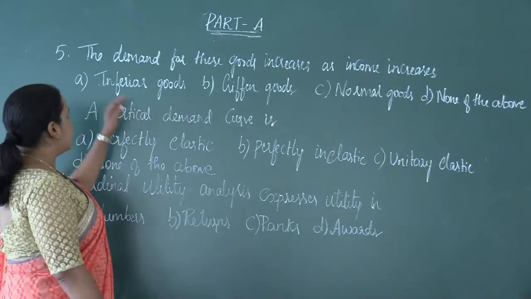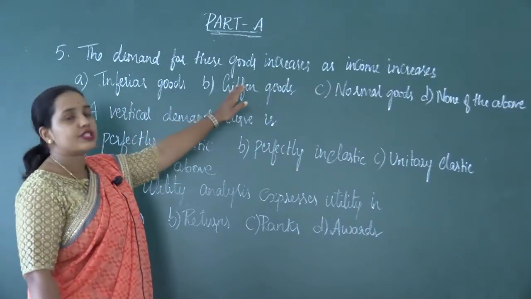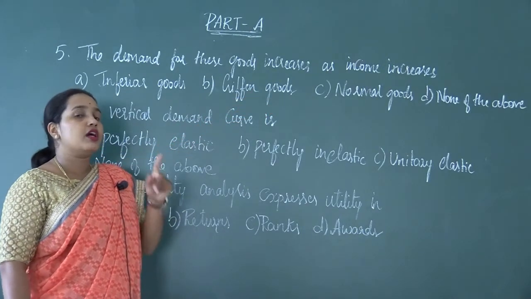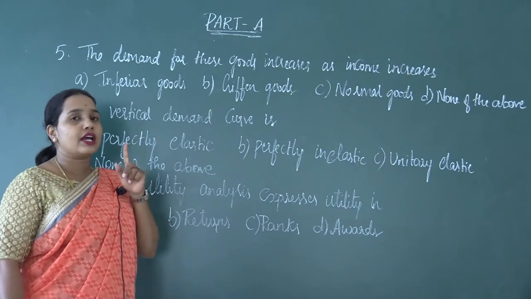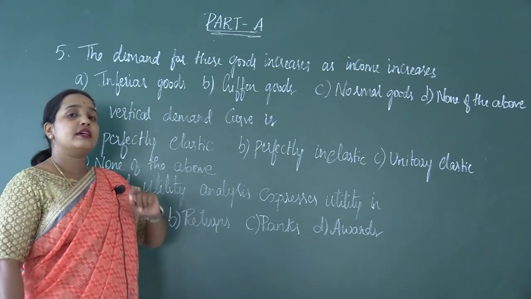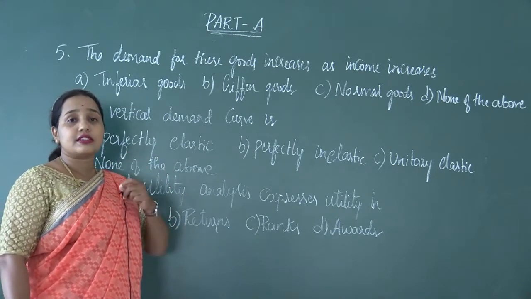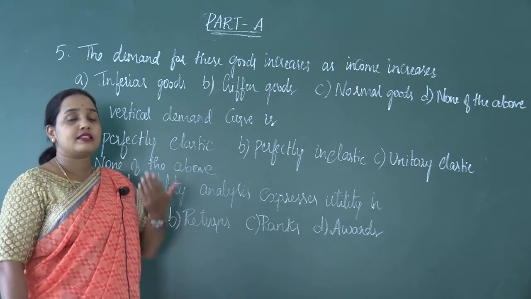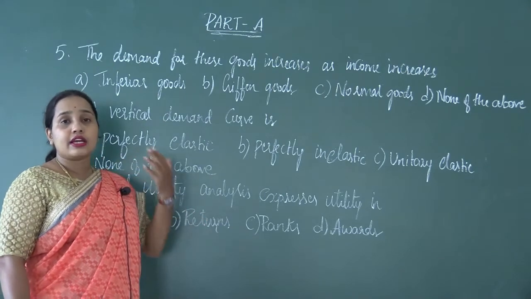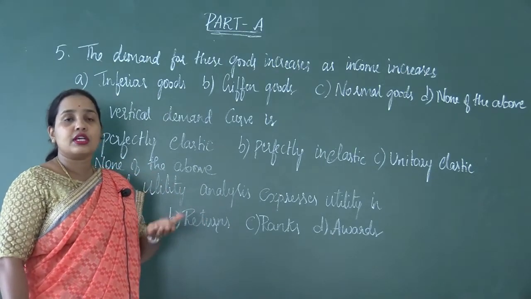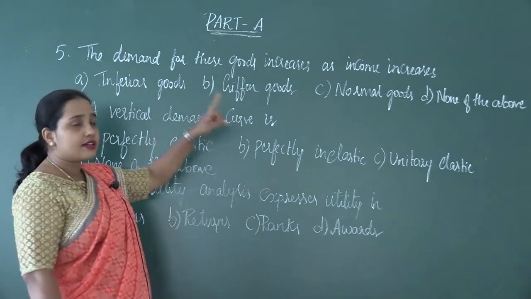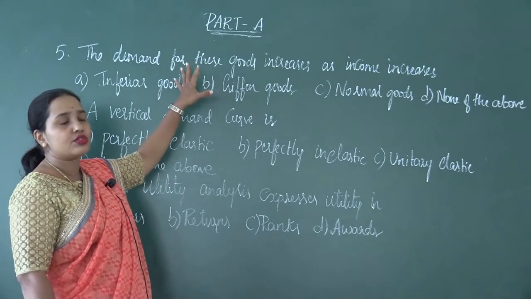The next question is, the demand for these goods increases as income increases. Students, can you remember normal and inferior goods that we have understood in the previous class? Normal goods are those goods, the demand for which increases as income increases. I gave the example of how, if a consumer's income increases, he tries to buy more and more of such goods, which include fruits, vegetables, clothes, milk, etc. So as the income increases, the demand for these goods increases.